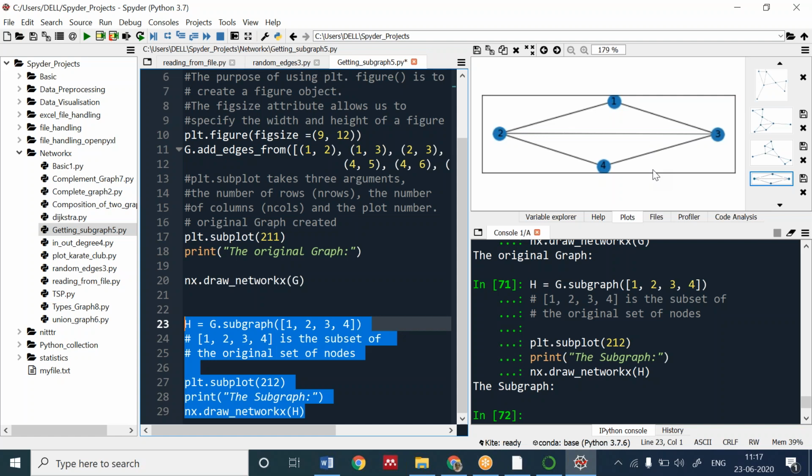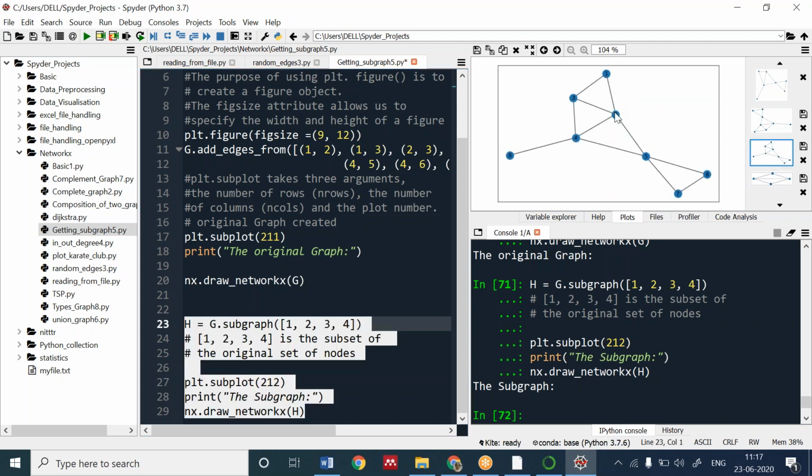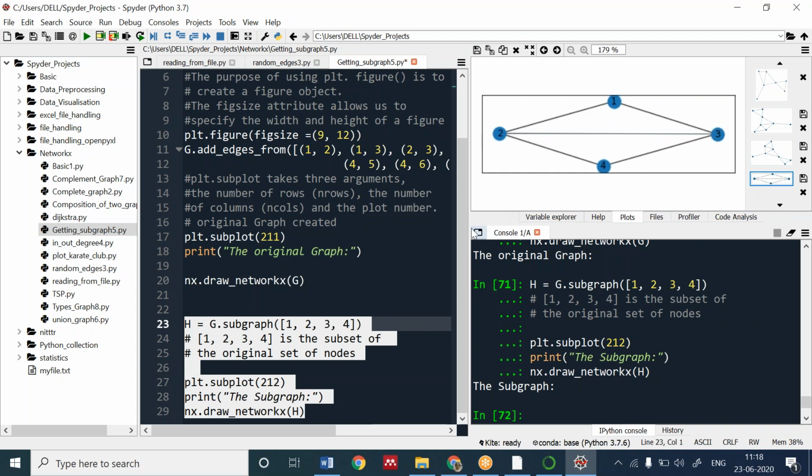If I want to analyze this particular area, a particular location, suppose this, I'm taking an example: this is Chandigarh, Punjab, Ludhiana, Haryana, Ambala, and the routes are there. This is the whole connection of India, but I want to study the connections related to Chandigarh only. So I will take the subgraph of that.